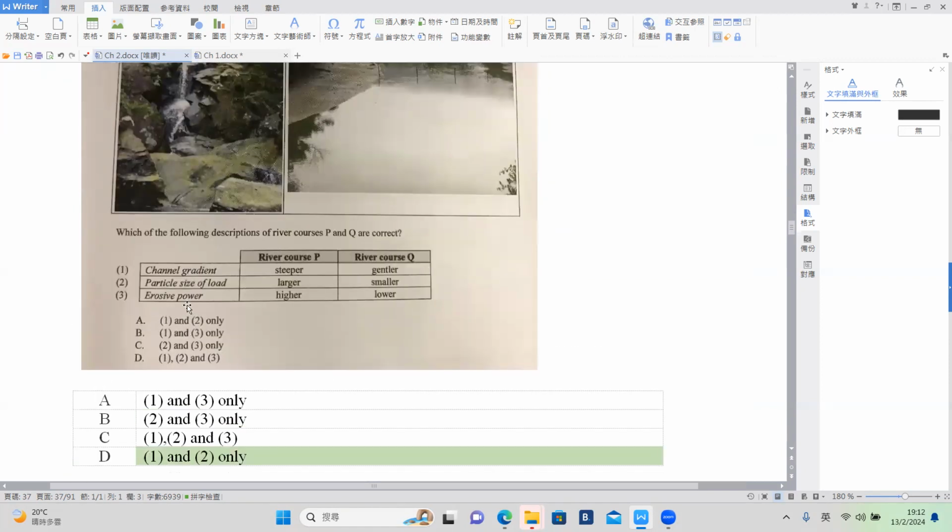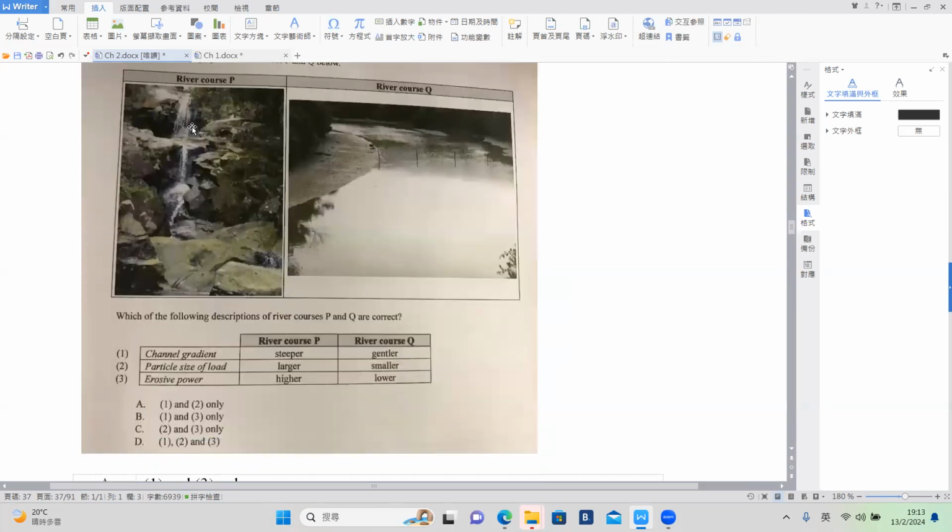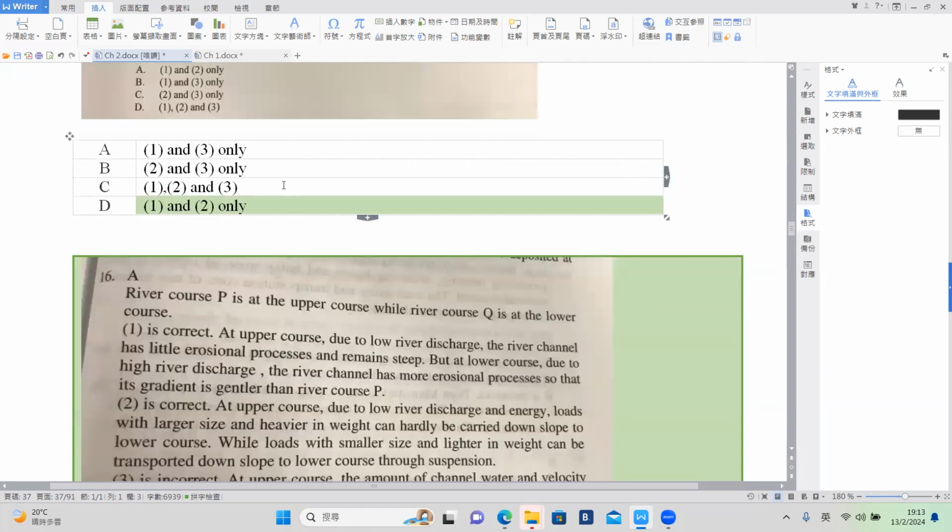Okay, they really like to test this place. Okay, it's a very tricky point. They mostly like to ask, P is a waterfall, is the erosive power strong? Not true, okay, because you see the water is just trickling down, just like you are urinating. Okay, so just like that. Then the river discharge is not really strong. Then the erosive power is not strong. Okay, so 1 and 2 only.